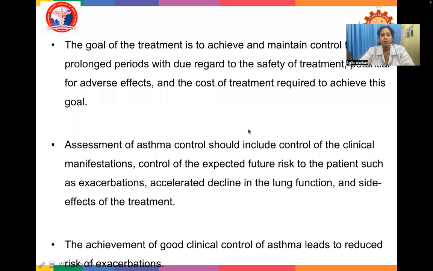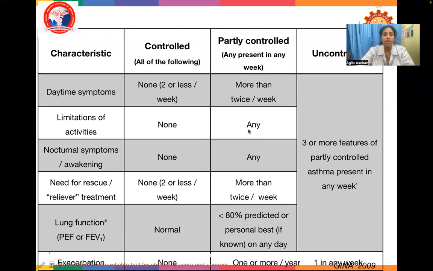The goal of treatment is to achieve and maintain control for prolonged periods, with regard to safety of treatment, adverse effects, and cost of treatment required to achieve this goal. Assessment of asthma control should include control of clinical manifestations, control of expected future risk to patients such as exacerbations, accelerated decline in lung function, and side effects of the treatment. Achievement of good clinical control of asthma reduces the risk of exacerbations. So what is well-controlled asthma, partially controlled asthma, and uncontrolled asthma?